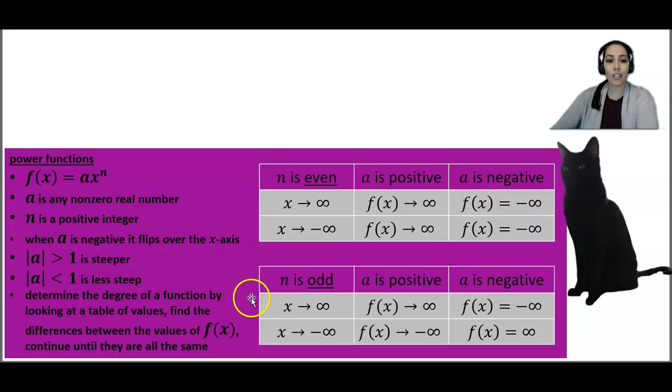And to determine the degree of a function by looking at a table of values, you're going to find the difference between the values of your f of x and continue this until they are all the same. If n is even, you would use this chart here. If n is odd, you would use this chart here to figure out end behavior.